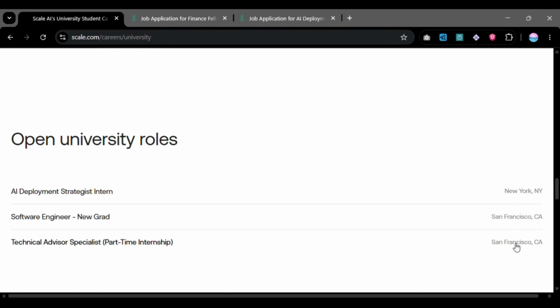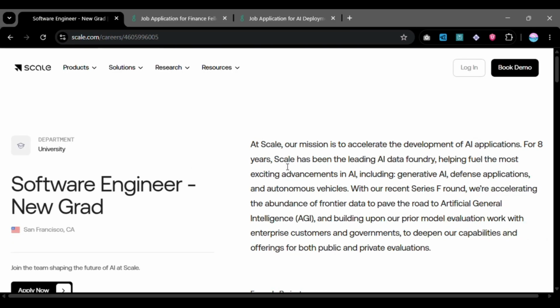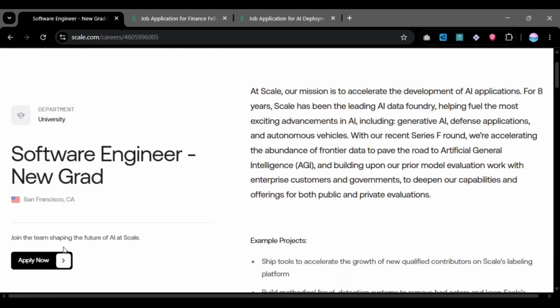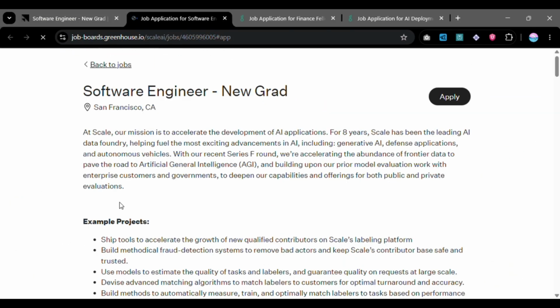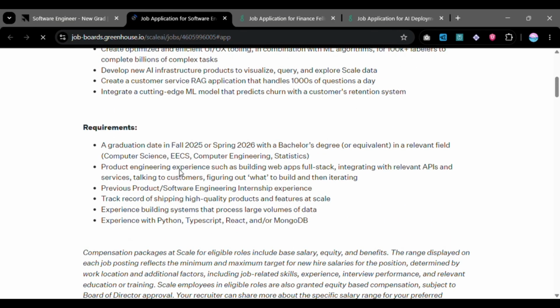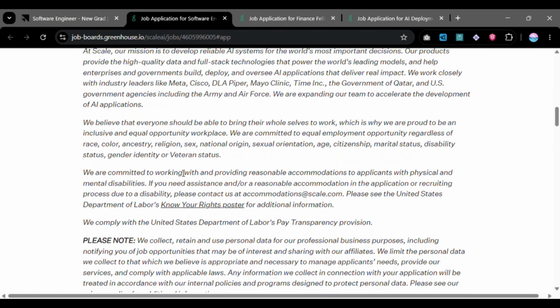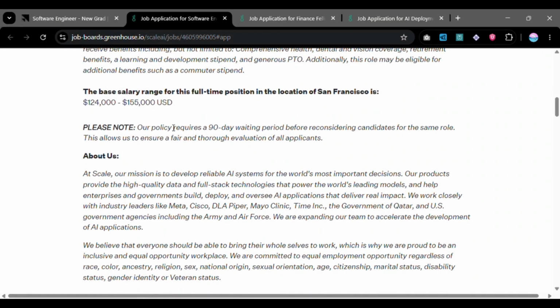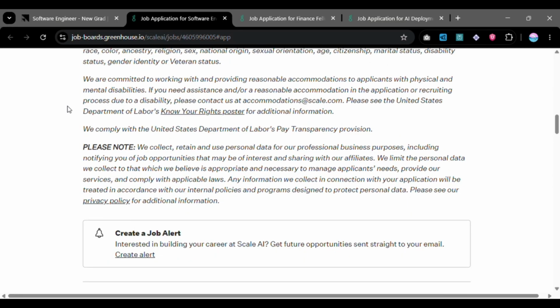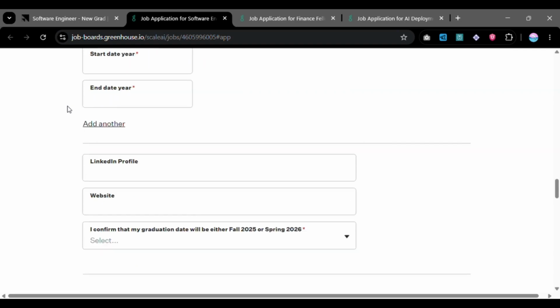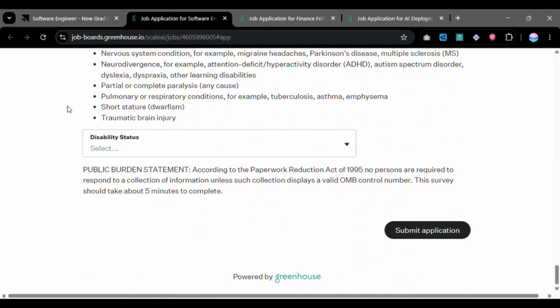They limit some people, because you can see this one is for San Francisco, and this one is for New York. So if you are from these locations, you'll just click this job over here, and then you click apply now, and now you can see the full description well. You pass through the description very well. Now you can also see the pay range over here. This is the salary, the pay range over there. You pass through this, you see everything. You come and fill everything over here, and once you are done, you submit your application. And also please do a follow-up in case they don't reply.